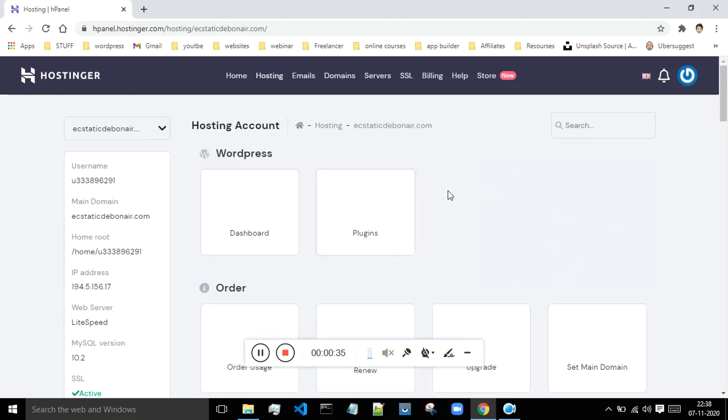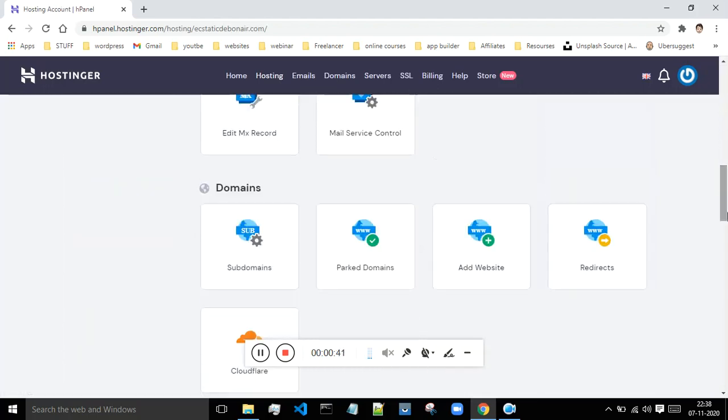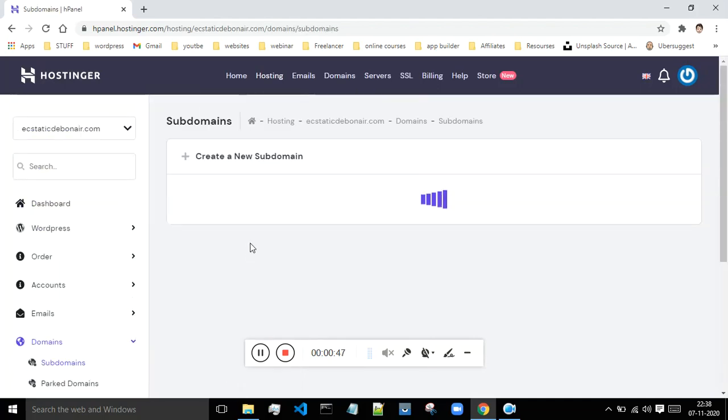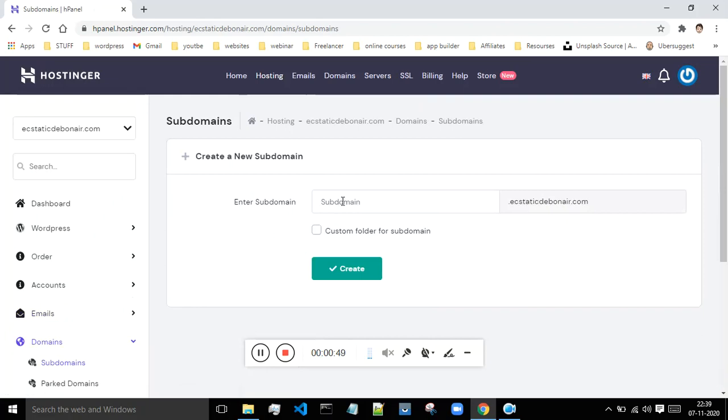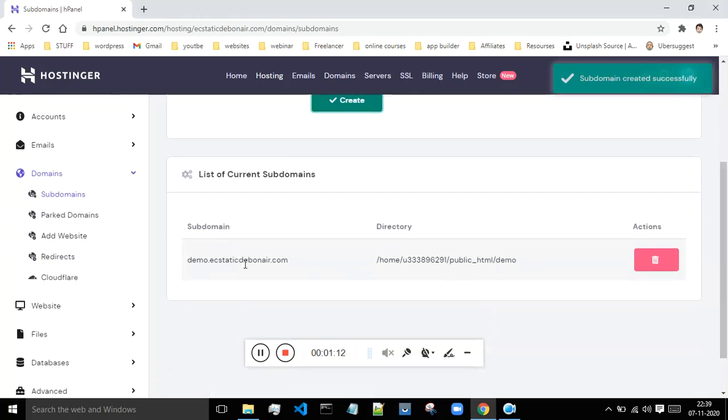Then after that you will get this dashboard over here. Just scroll down to this option, which is the domains, and over here you will see this subdomains. And over here you have to create your subdomain. I will say demo, and after that I will say create. Okay, so now as you can see, my subdomain has been created. If you want, you can delete it from here.